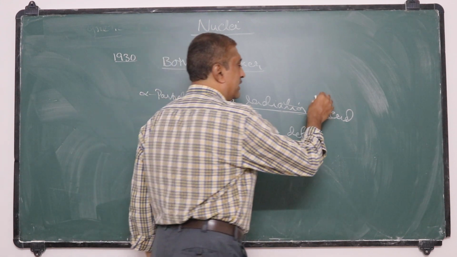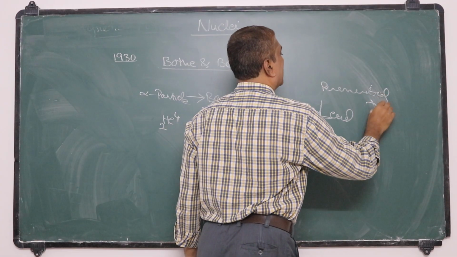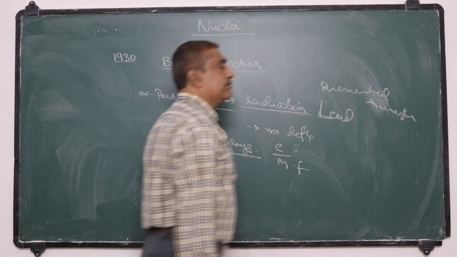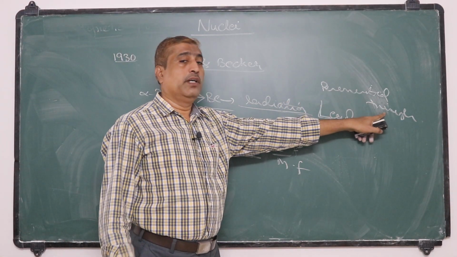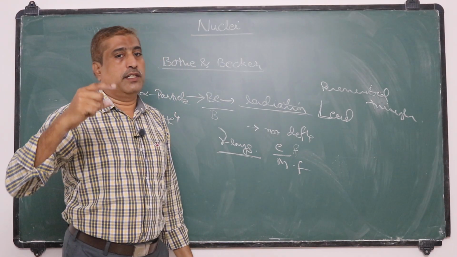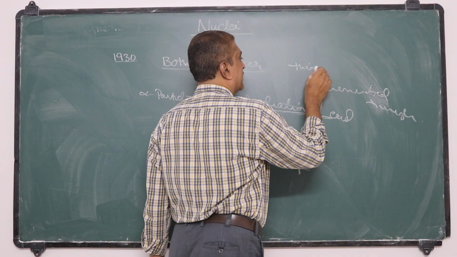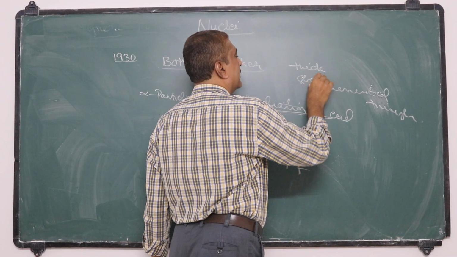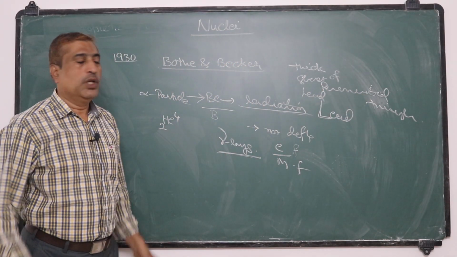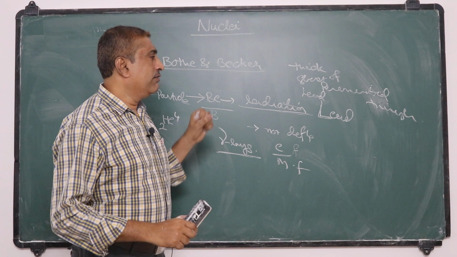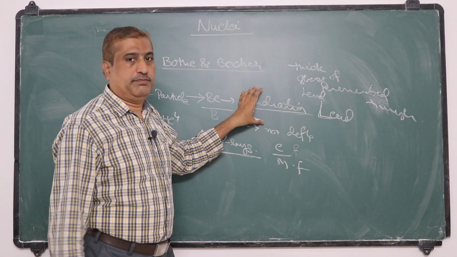It was observed that it penetrated through lead, even when the thickness of the lead was increased. That means even in thick sheets of lead, this radiation appears to be penetrating. So they confirmed that this radiation has high penetrating power.